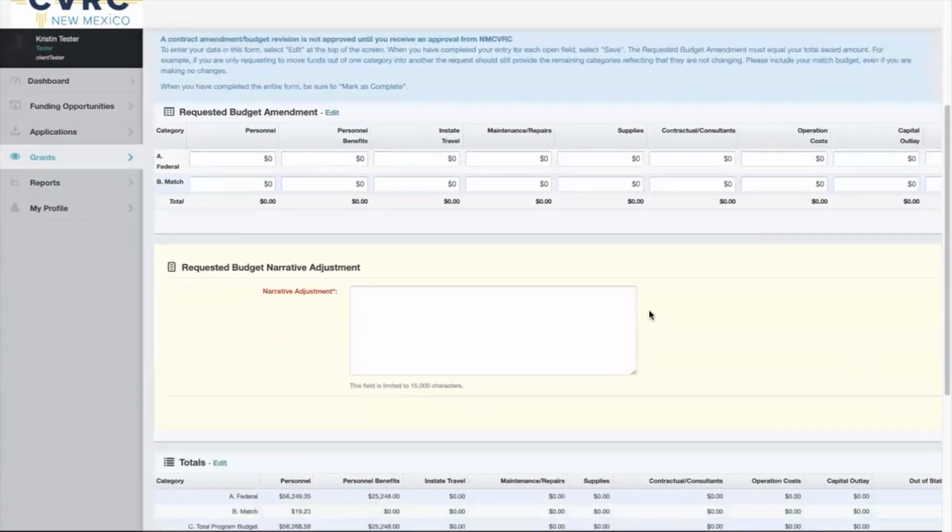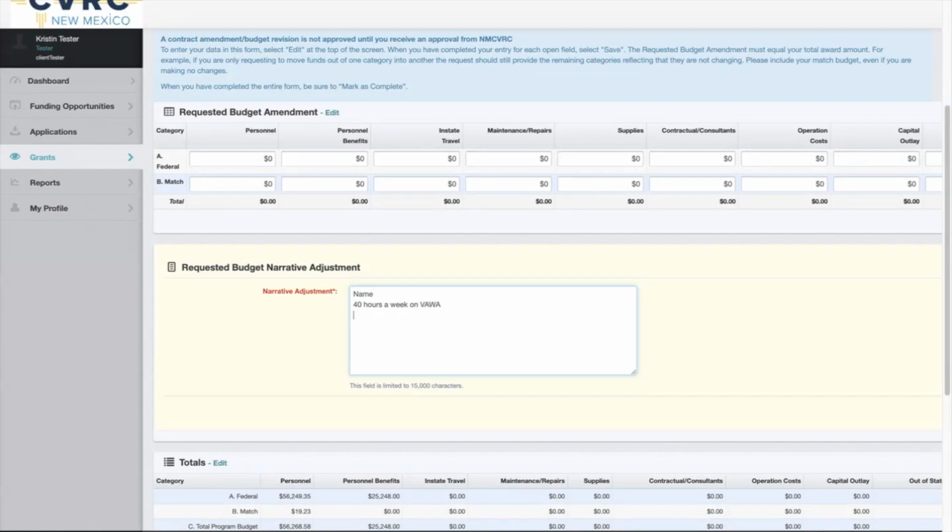And scroll down. This budget narrative adjustment will be more detailed than what we've already written. So for example, this is a staff change. I want to put the new staff person's name, how many hours a week they're working, 40 hours a week on VAWA. If we were doing a match, we would write the match here. So if they were doing 20 on VAWA, 20 on our match, we would write that.